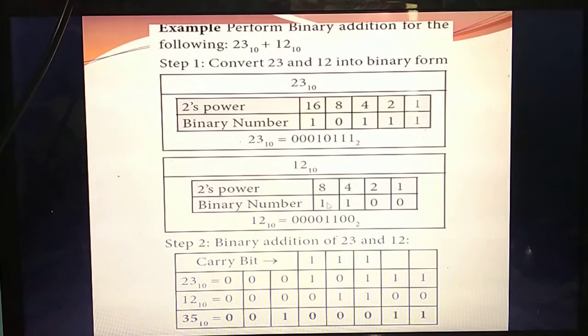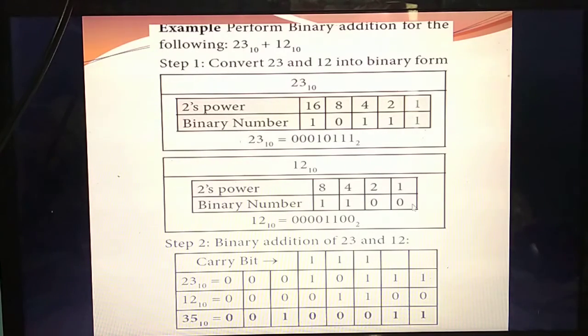12. So which is the nearest number? 8. So 8 is there. So remaining how many values is there to get 12? 4. So next number is 4. So in that place you need to put the value 1, remaining place 0. Now add it 8 plus 4, 12. So in that 2 places you are putting the value as a 1, remaining place you are putting the value as a 0. What's the answer now?